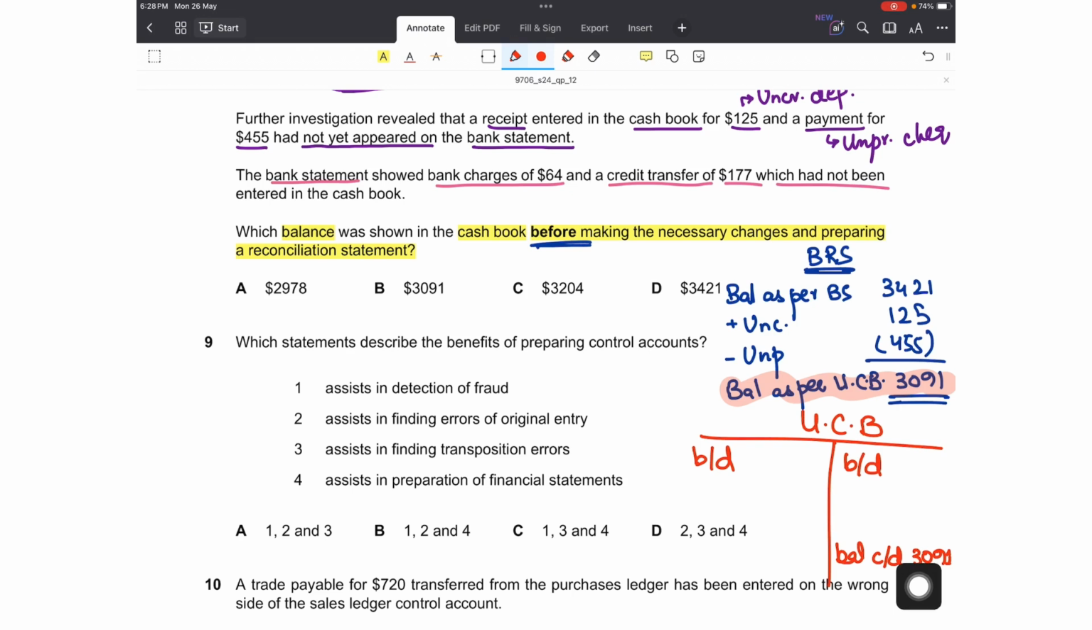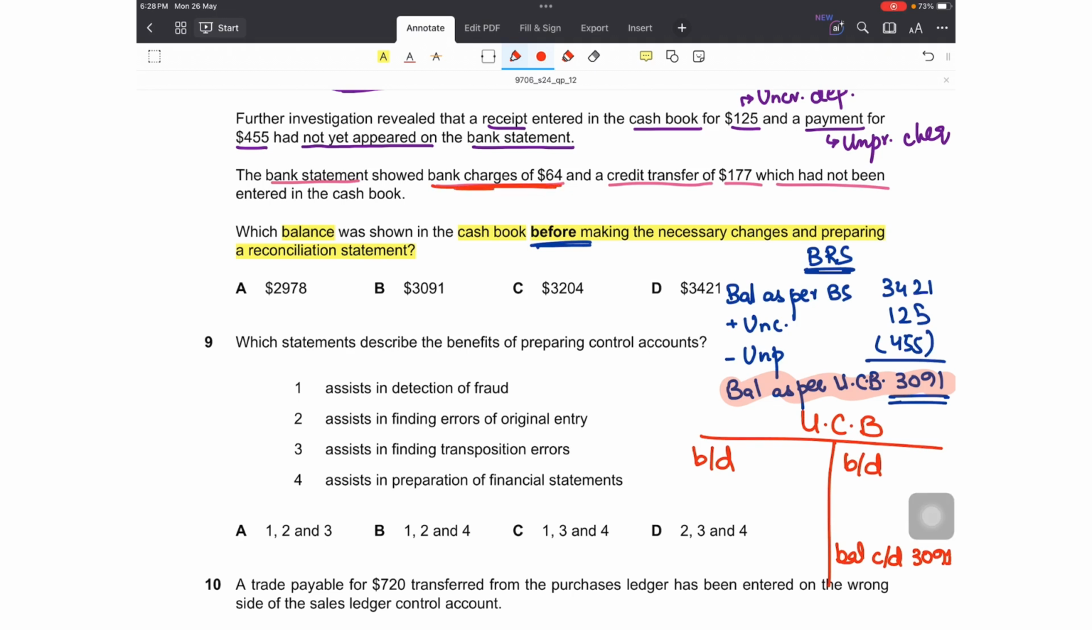Let's make that clear. That will go in the statement of financial position, but this is not what is being asked. This is after the corrections. We want the one that is before the corrections. And what have we corrected in this updated cash book? The items that are there in the bank statement but not present in the cash book would appear in the updated cash book. So how many items are there in the question?